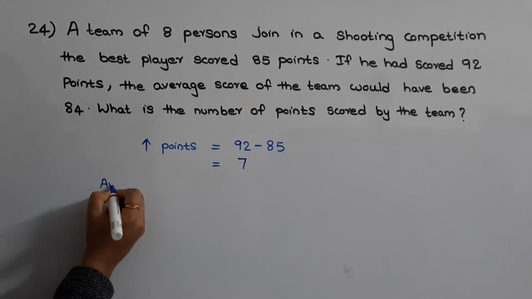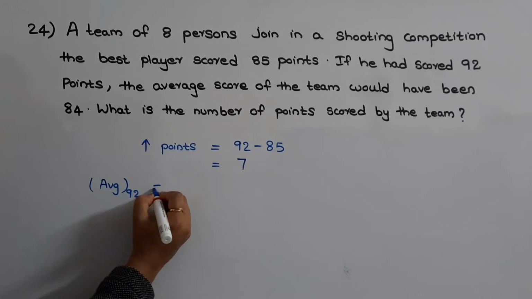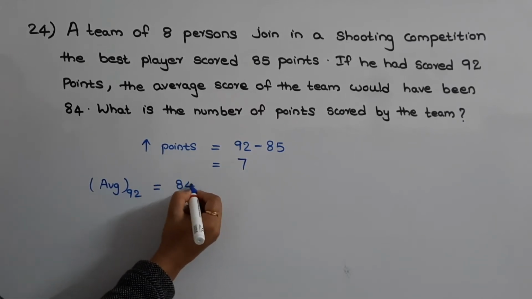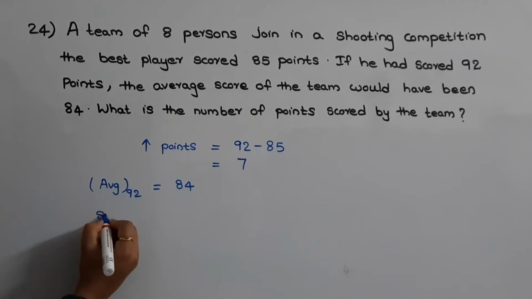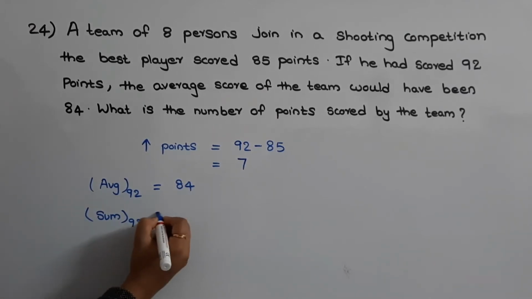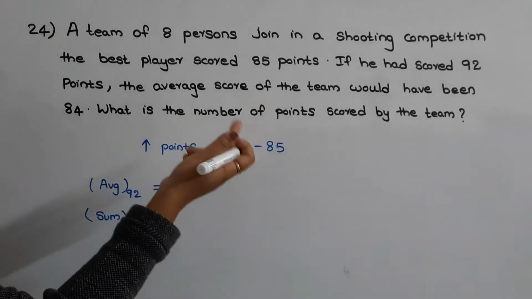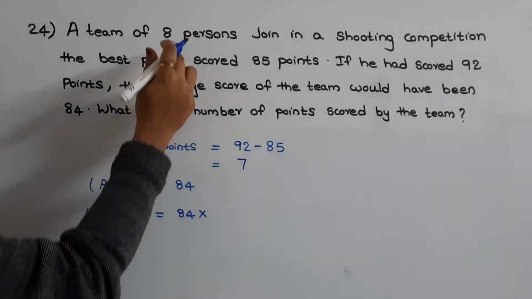So average score of the team when the best player had scored 92 is given as 84. So if average is 84, what will be the sum of the points? Sum of the points when the best player had scored 92 will be equal to average into number of members, that is 84 into 8.